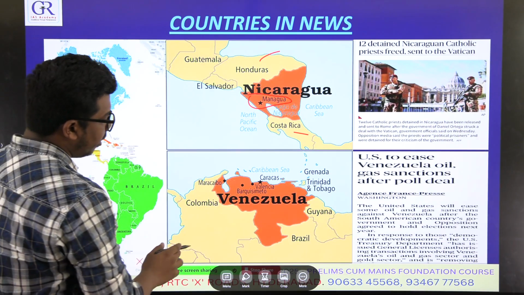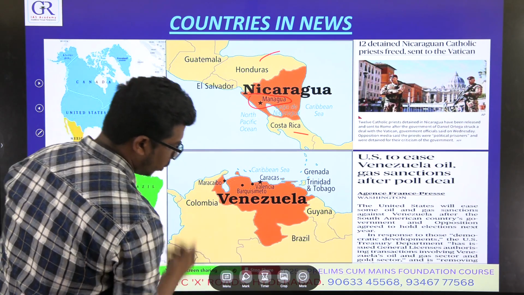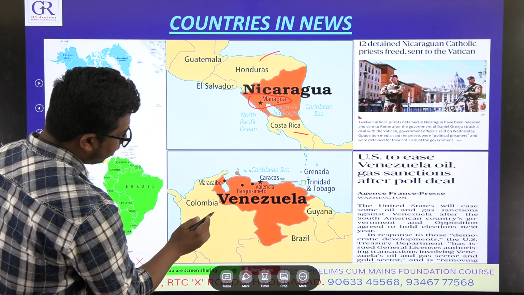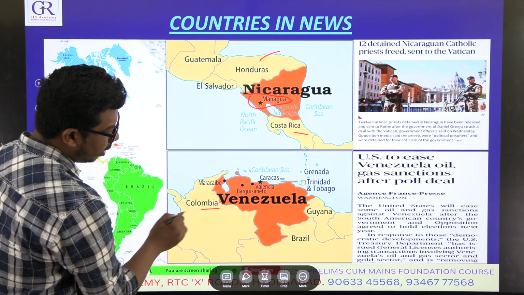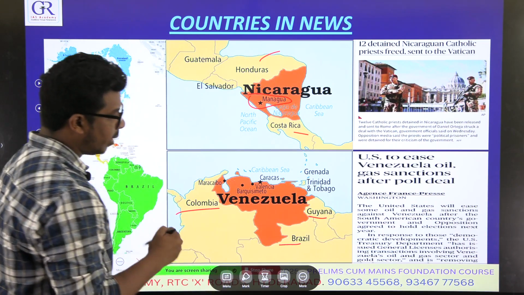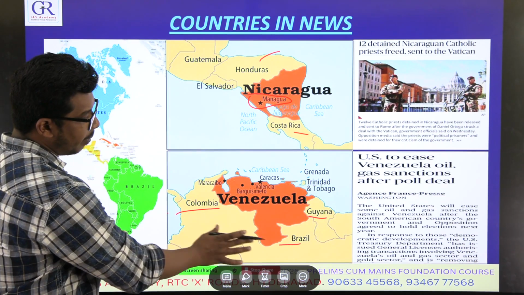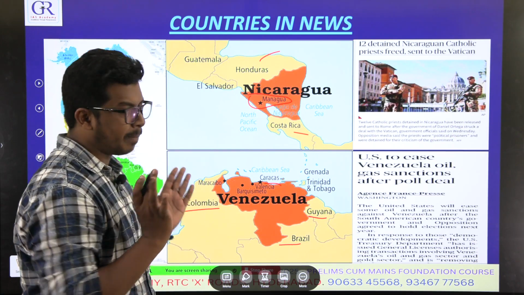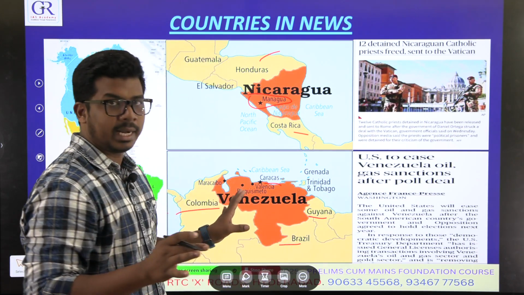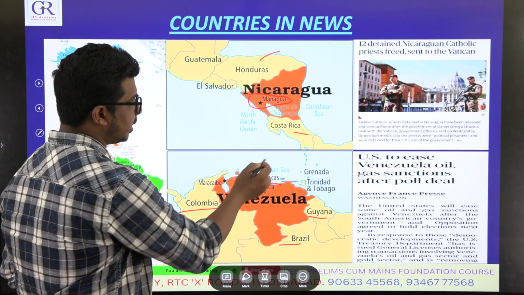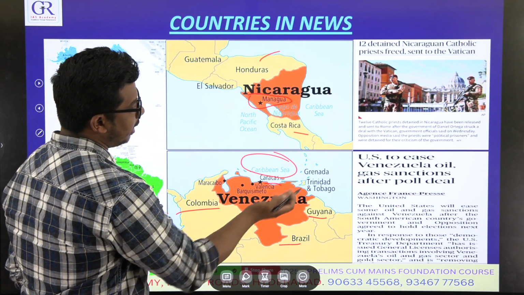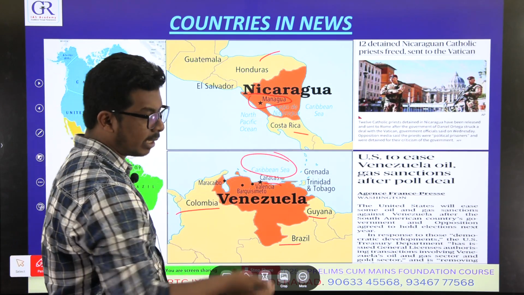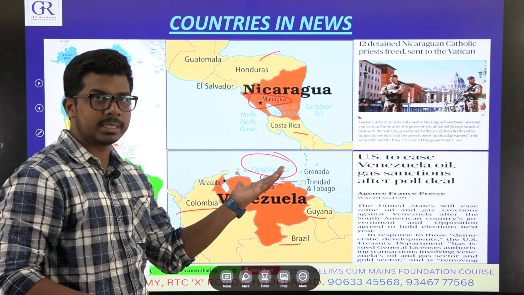Let's come to Venezuela. Venezuela is in South America. This is South America. In South America, its neighbors are Colombia, Brazil, and Guyana. Its capital is Caracas. Just remember a mental picture roughly. Where is the country? Which are its neighboring countries? See, here it is touching the Caribbean Sea, and it is the Atlantic Ocean. The larger ocean is the Atlantic Ocean. The nearby sea is the Caribbean Sea.